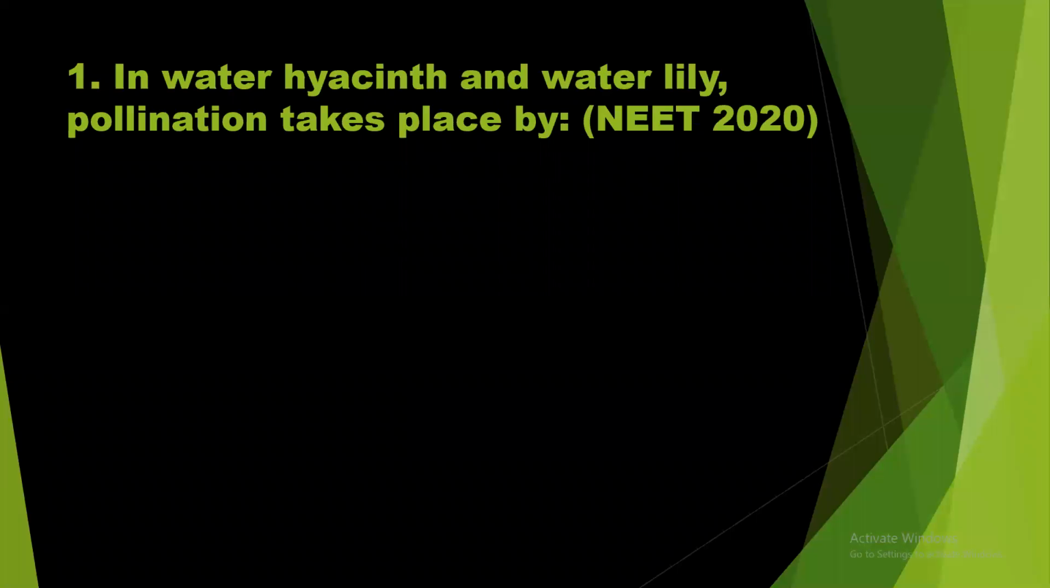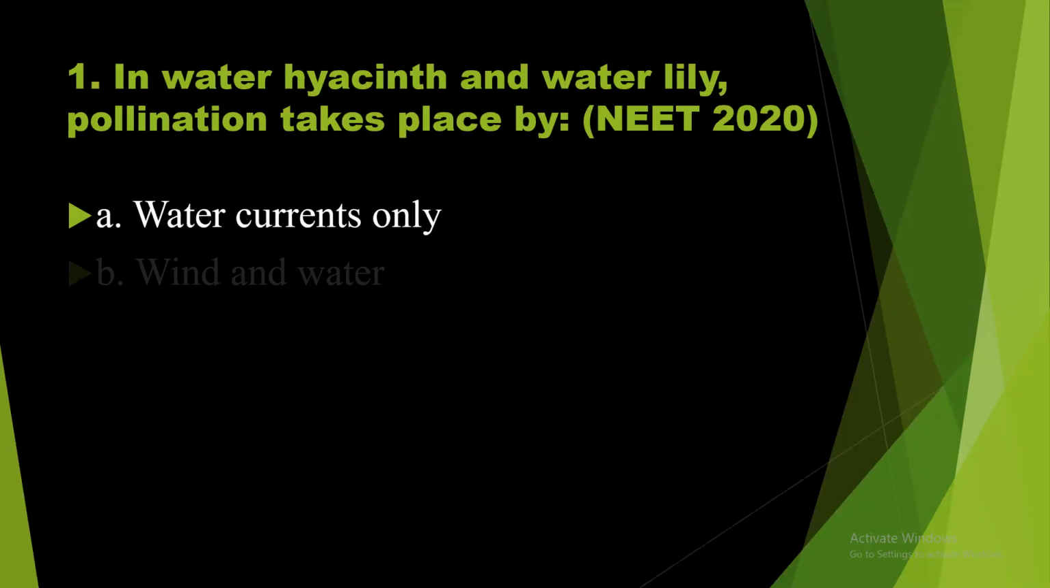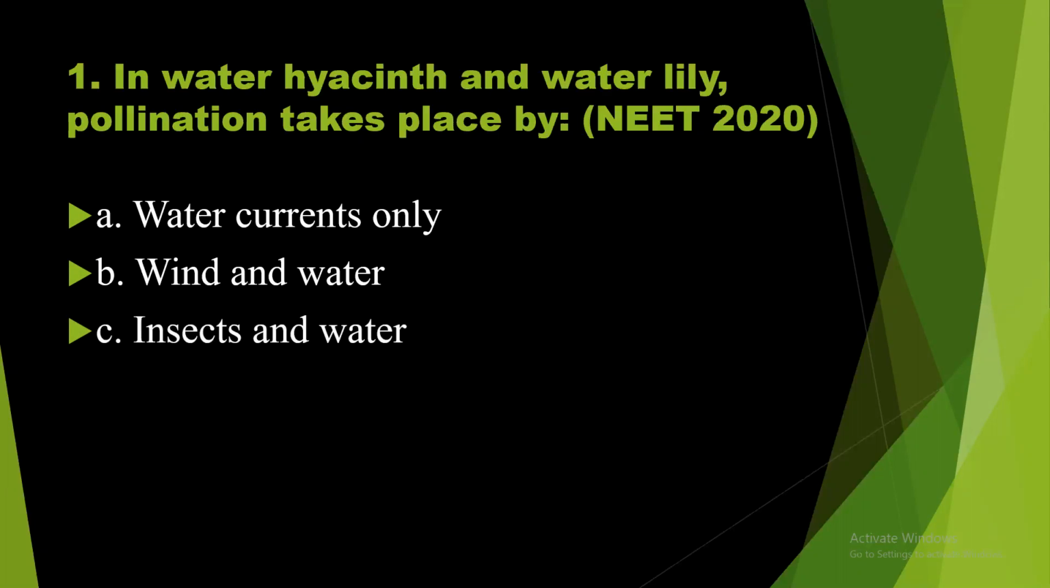The pollination takes place by, the options given are: option A, water currents only; option B, wind and water; option C, insects and water; option D, insects or wind. You know, water hyacinth as well as water lily, both are hydrophytes, the plants growing in the water. Normally hydrophily takes place in the hydrophytes, but what about these two types of plants? Whether the pollination takes place by the help of water or is there any involvement of other pollinating agents?